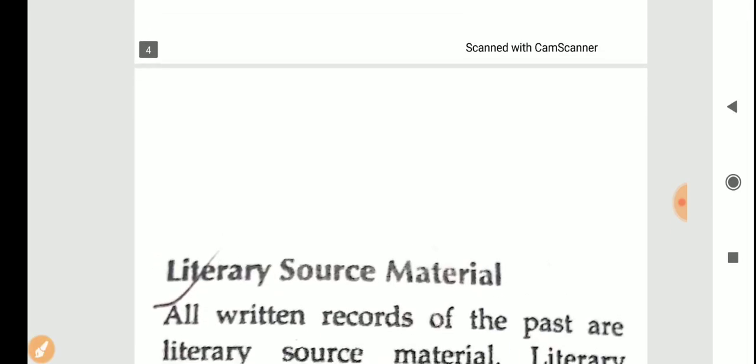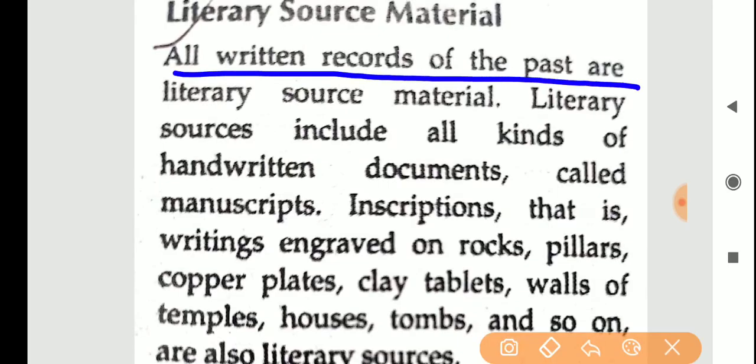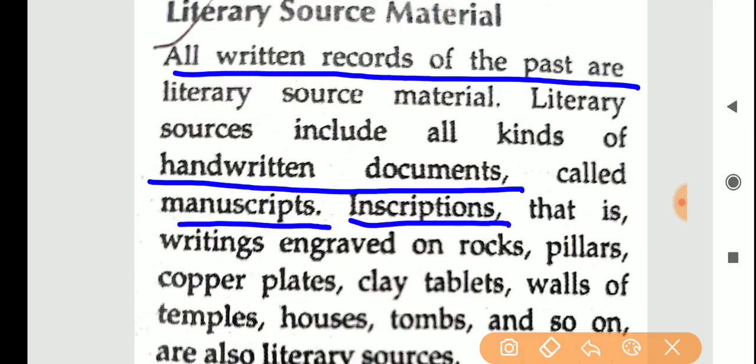After this, you have the literary source material. What is literary source material? All written documents of the past. Now, what are they? Like handwritten documents called manuscripts, and inscriptions, that is writing engraved on rocks.